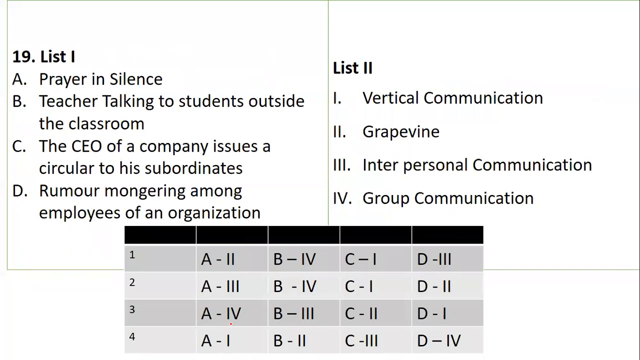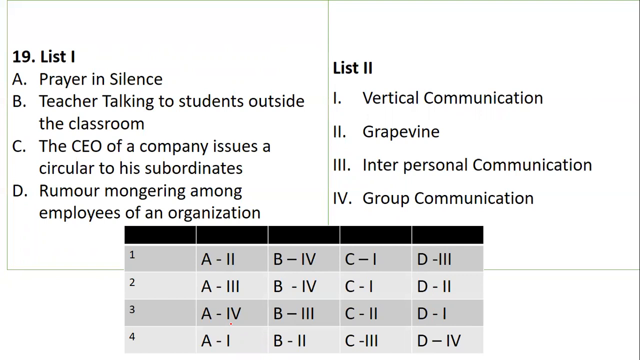Yes. Now, list 1 and list 2. List 1 is one column and list 2 is the second column. Basically, if you can see, it is on communication. They are talking about prayer in silence, a teacher talking to students outside the classroom, the CEO of the company issuing a circular to his subordinates, and rumor mongering among the employees of an organization. Mongering means spreading among the employees. So which of them comes under what, in the following matching pairs? Let's see how it is matching up.